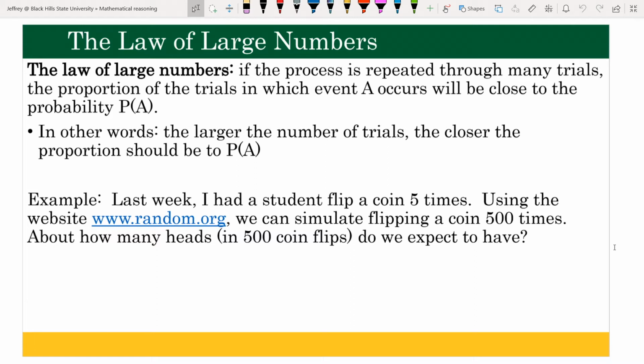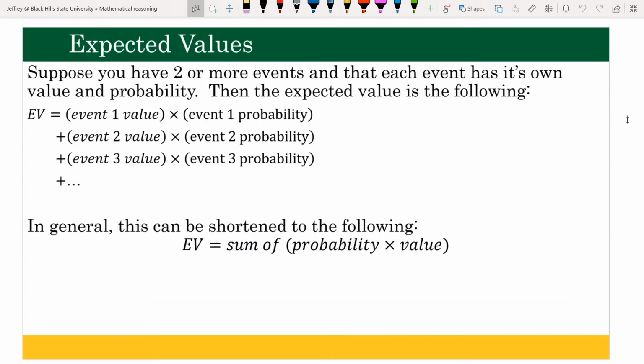In 500 coin flips, you might not get exactly 250 heads and 250 tails, but we would expect that the probability of getting heads out of those 500 coin flips should be fairly close to 250 times, or the percentage should be close to 50%. And the idea is that the more coin flips we actually do, the closer and closer it will get to the theoretical probability, which is 50%. So I mentioned something about expecting to get about 250 heads, right? So we have what's called an expected value.